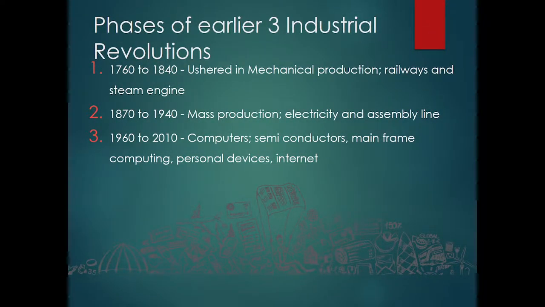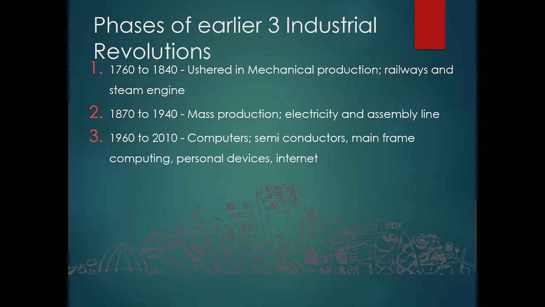And now we see the phases of the earlier three industrial revolutions. First, 1760 to 1840. Second, 1870 to 1940, and the last one, 1960 to 2010. In 1760 to 1840, there was the onset of mechanical production, railways and the steam engine. Second, 1870 to 1940, mass production, electricity and the assembly line.